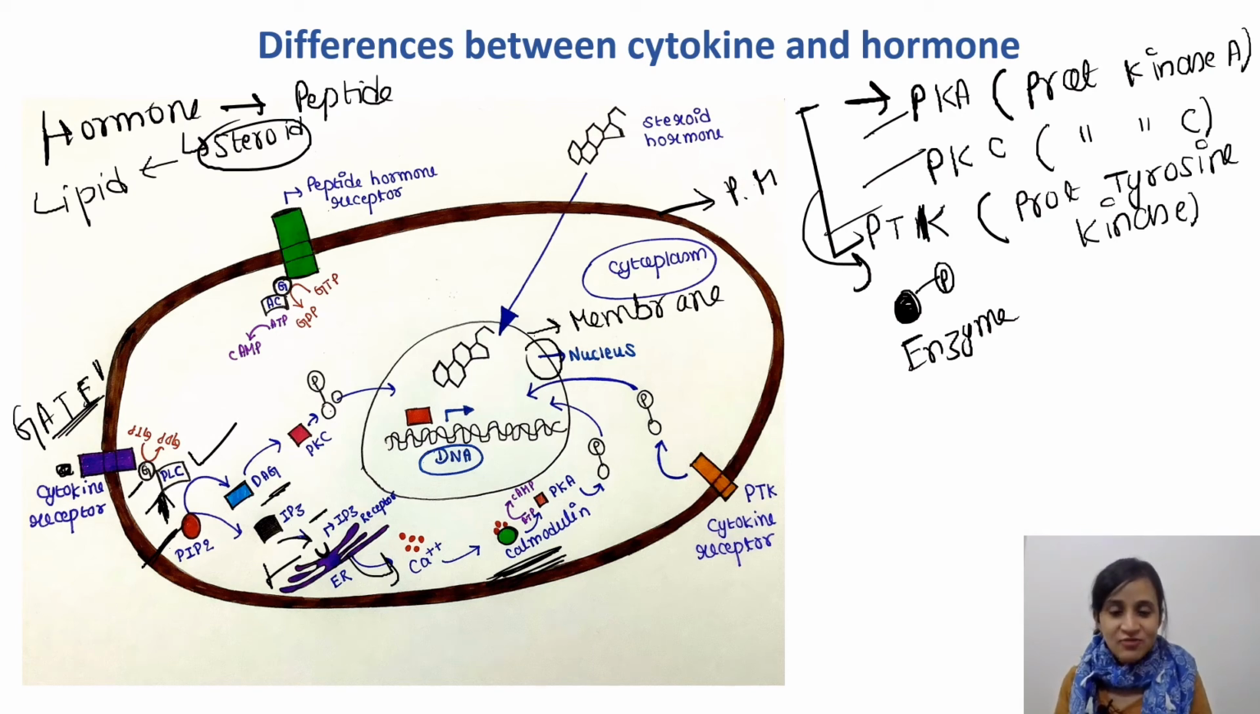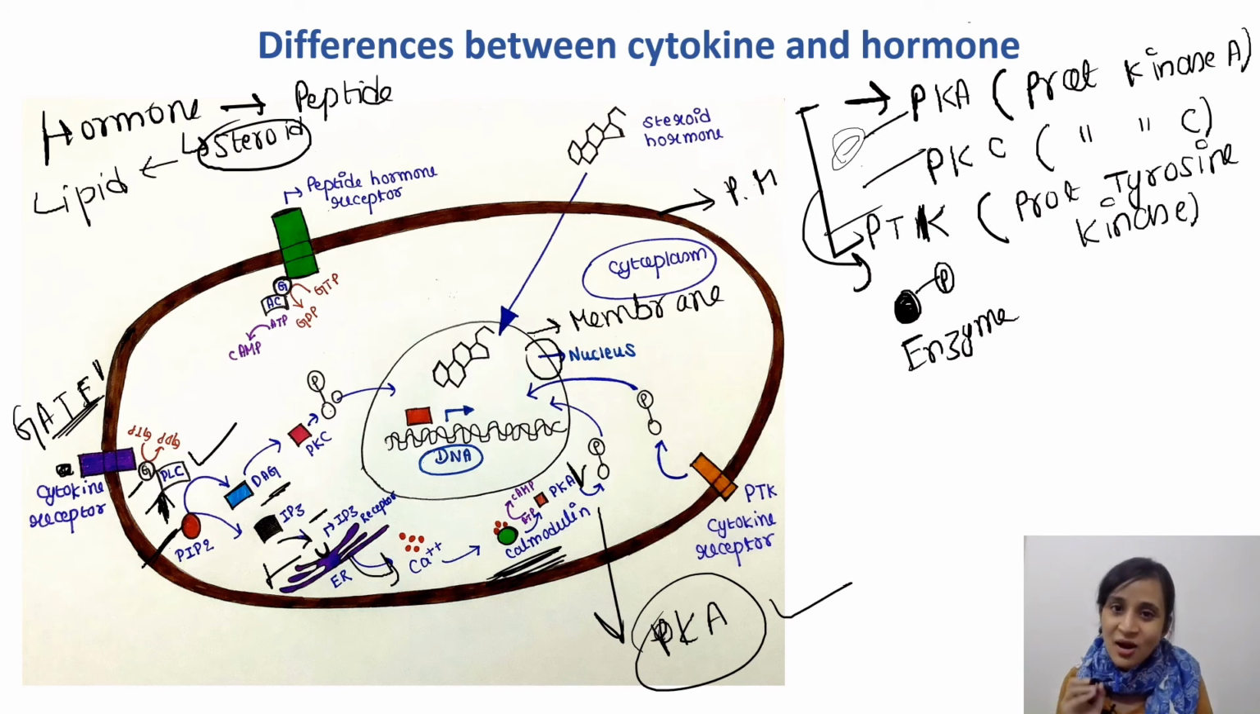It will activate protein kinase A in the presence of cyclic AMP. So in the presence of cyclic AMP, the calcium-calmodulin complex will activate PKA. So this is one thing. From here you can understand that PKA is ready. We know that PKA is essential for nuclear function. So PKA is now ready.